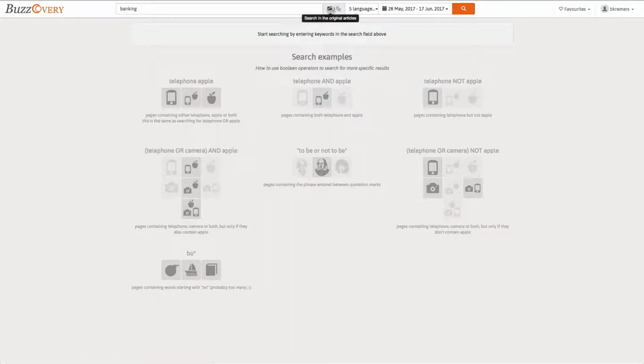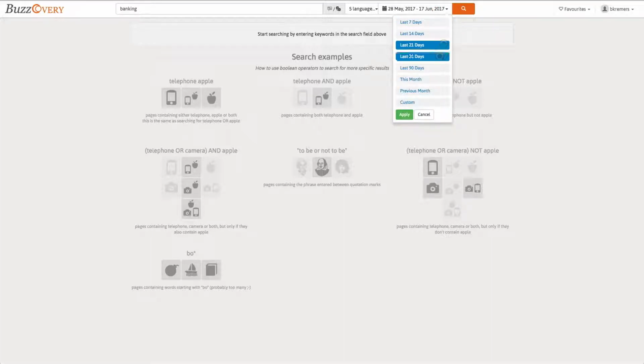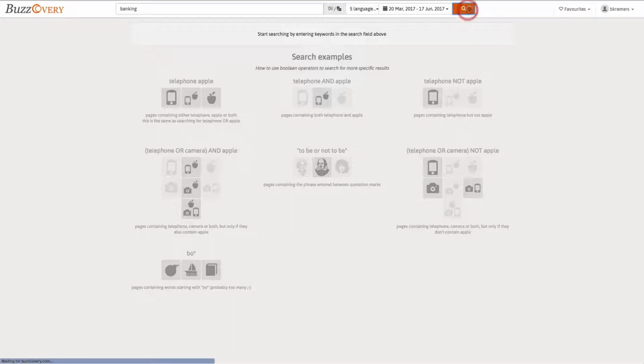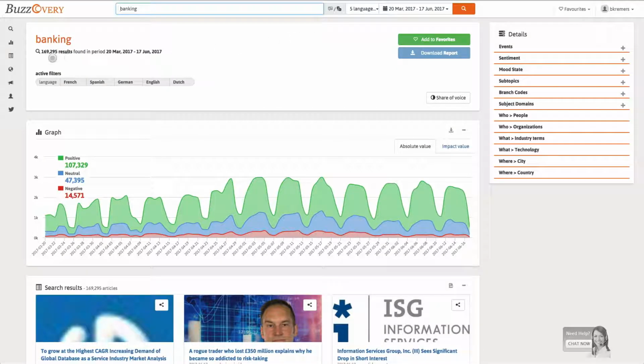He chooses the international search option. This way, he can search all languages, but only use the English keyword to get international results. John asks for search results in the last 90 days. This search returns way over 100,000 results.